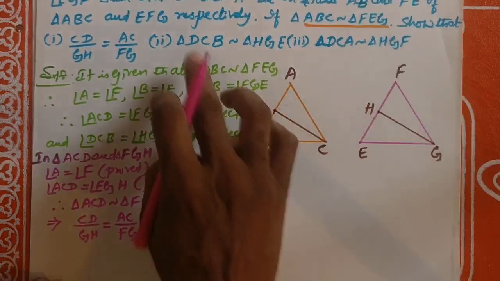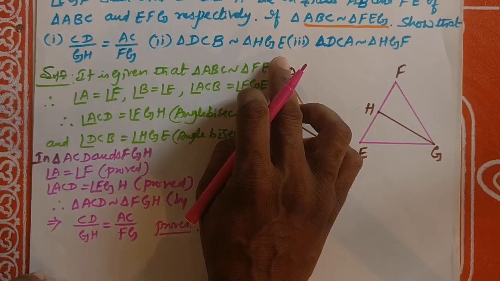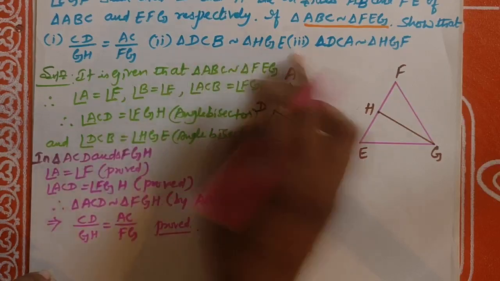Now, the second one we need to prove, that is triangle DCB is similar to triangle HGE.